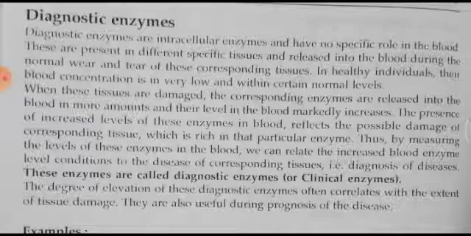If you detect it by blood tests, then you can find out the damage that occurred to that tissue or a cell or an organ. So using this technique, we are usually able to find out the functioning of an organ, and diagnose whether it's in a good condition or whether it has undergone any pathological conditions or disorders.